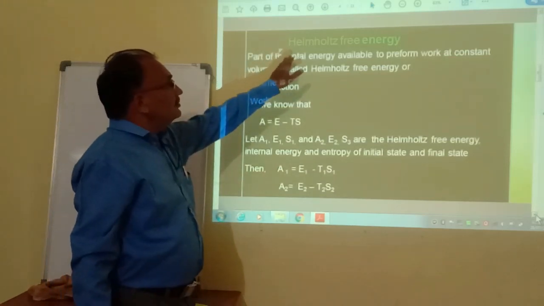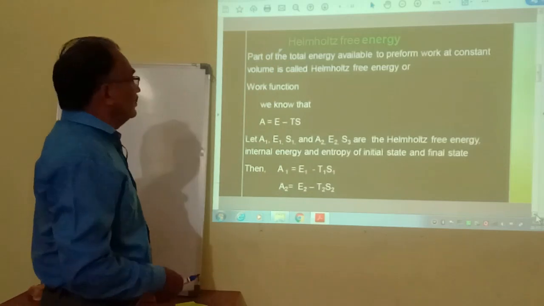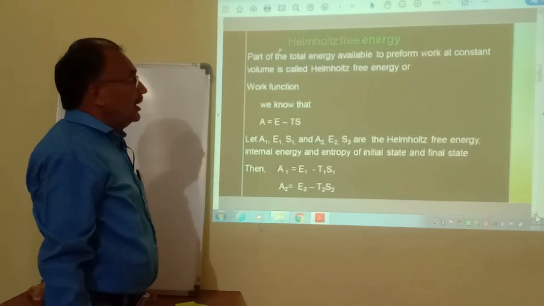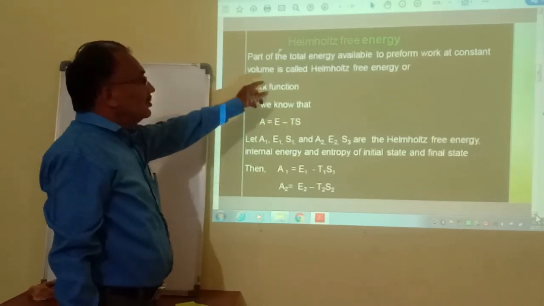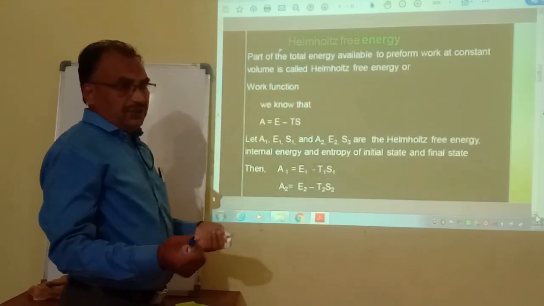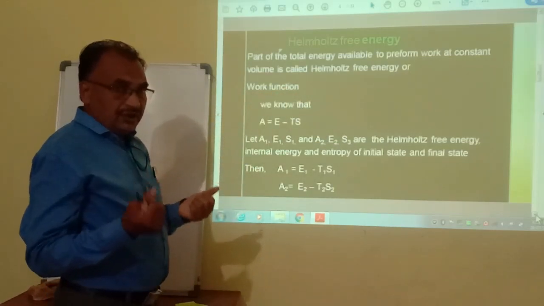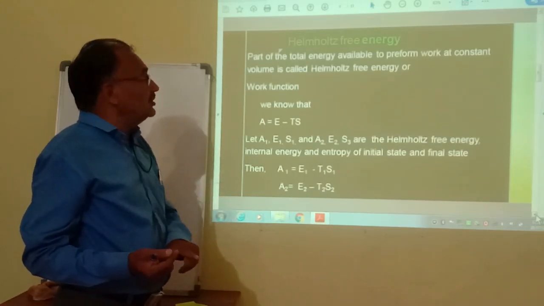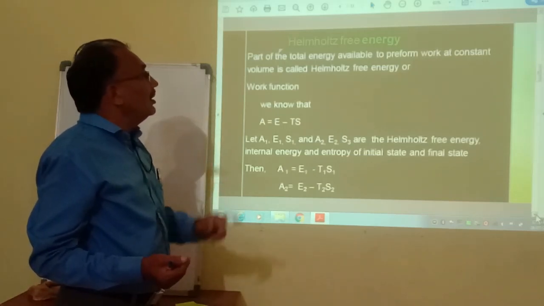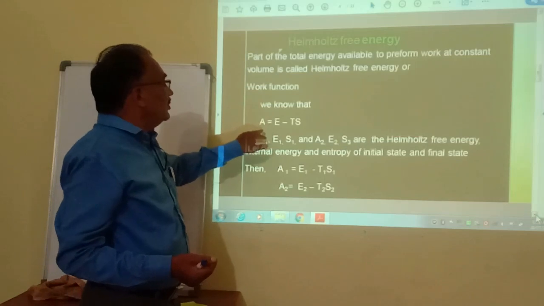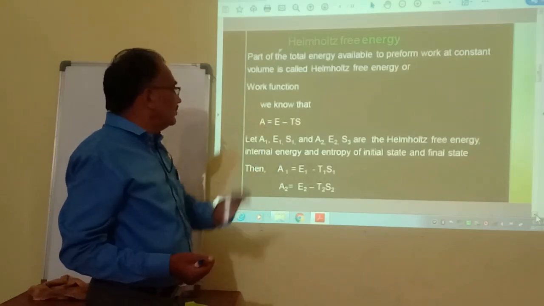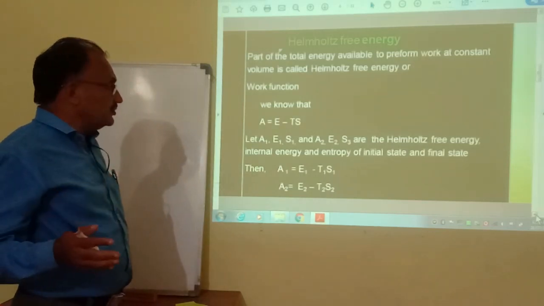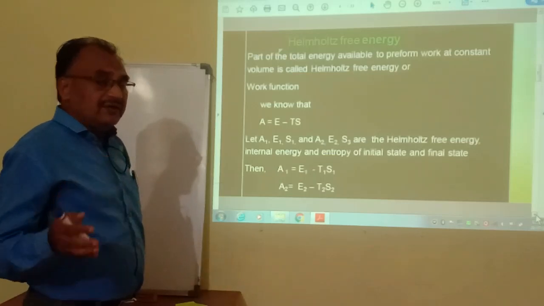Now we discuss the meaning of Helmholtz free energy. The part of total energy available to perform work at constant volume is called Helmholtz free energy. If any system absorbs energy by keeping volume constant, that free energy we call Helmholtz free energy, represented by A is equal to E minus TS. Suppose a system works between two states, an initial state and a final state.